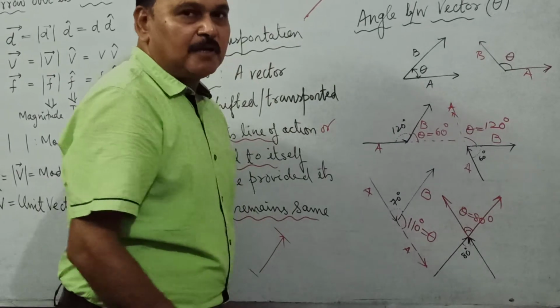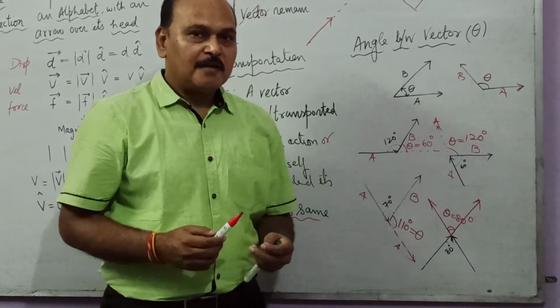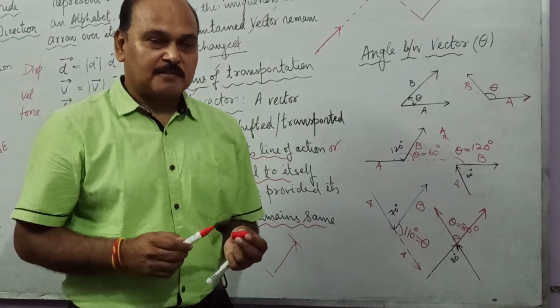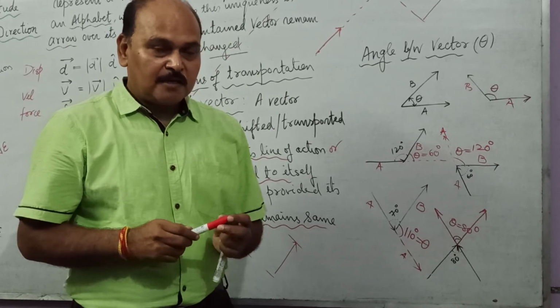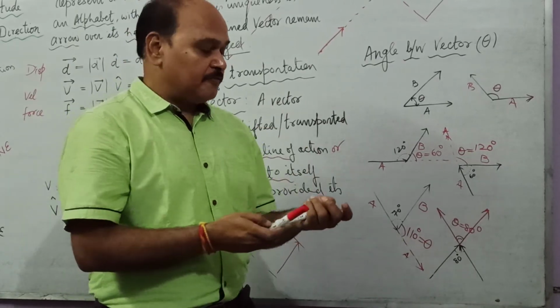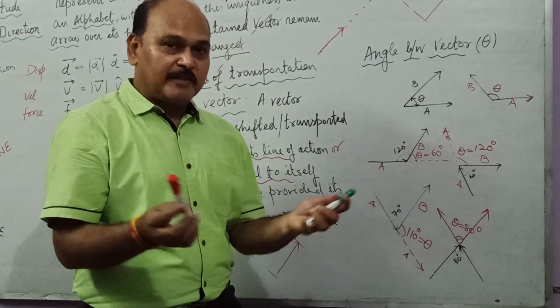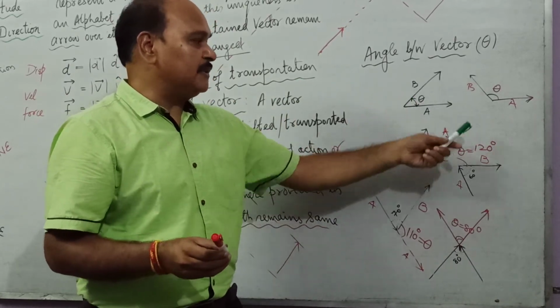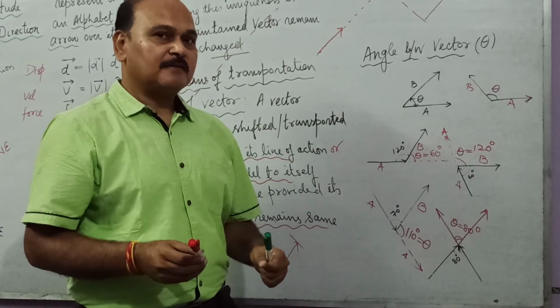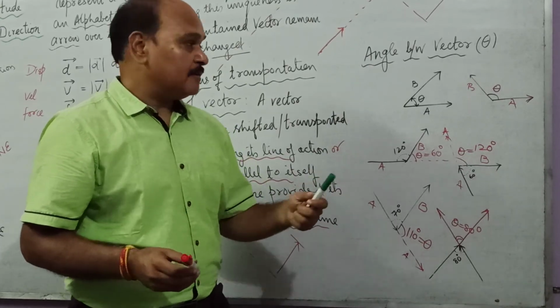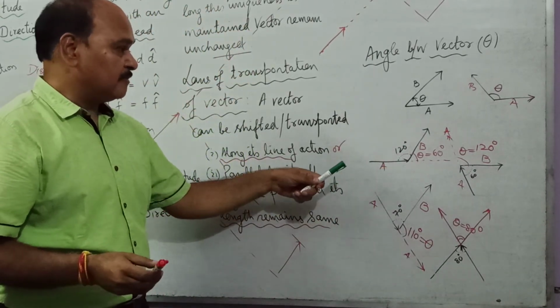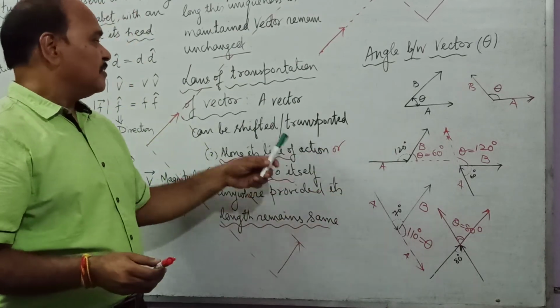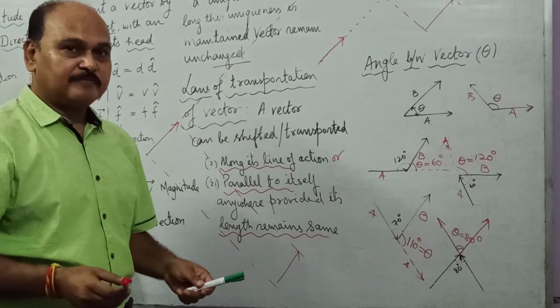So remember, angle between two vectors is angle between their relative directions. And what is that angle? That angle can be found out when we make the vectors with their tails together. See, I have tried to make all the vectors with their tails together, and that tails can be brought together by this law of transportation of vectors.